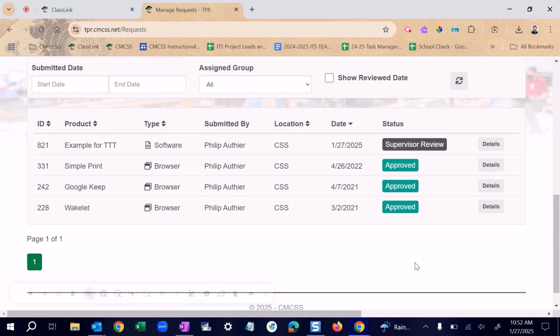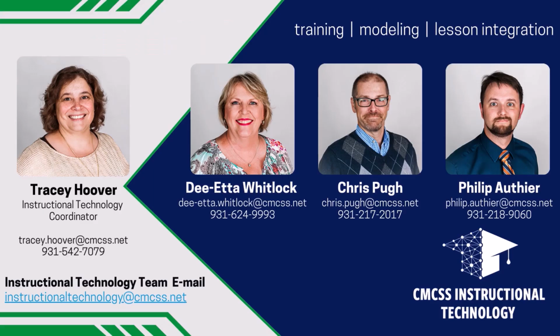Now, once this request has been submitted, it's going to be reviewed by your supervisor, the instructional team, and the technology department to ensure that there's compliance with all laws and policies. Now, after you submit, like I showed you, you're going to receive that email confirming your submission, if the submission has any status changes, and you'll also receive an email when the product has been approved or denied. If you have any questions about the approval process or other technology-related questions, please reach out to Instructional Technology, and we will be glad to help.